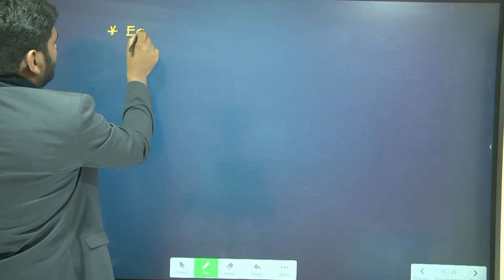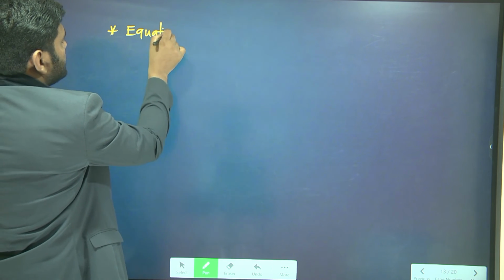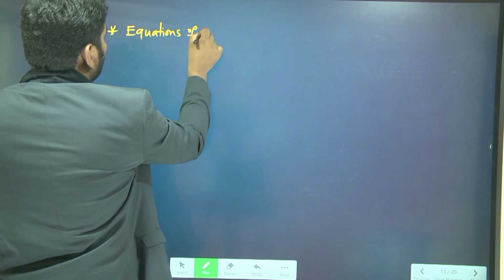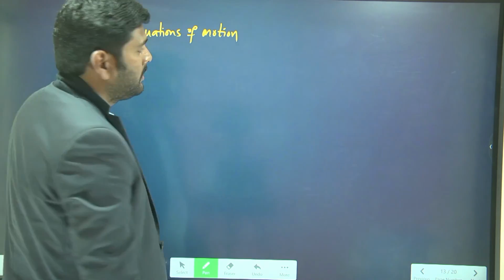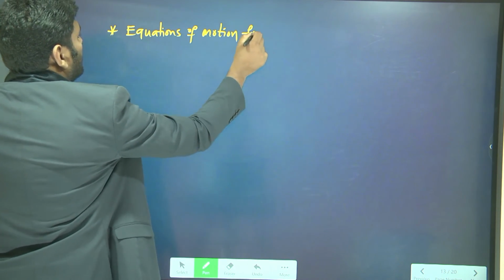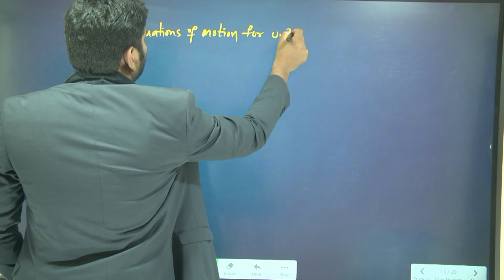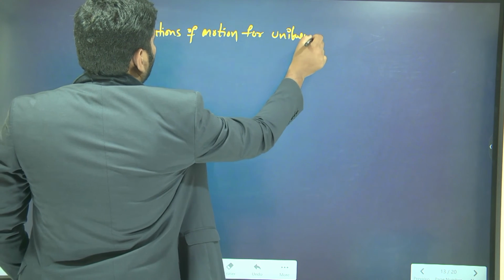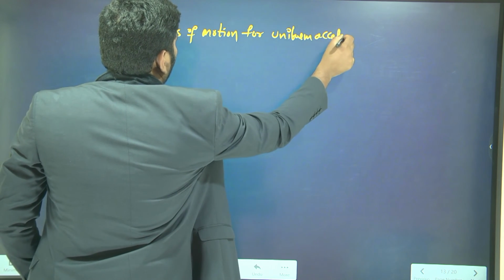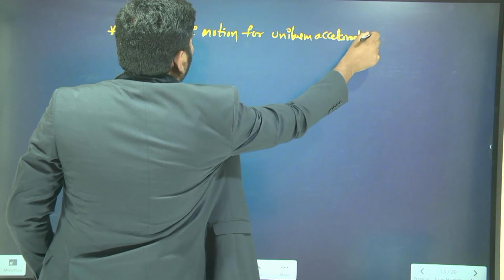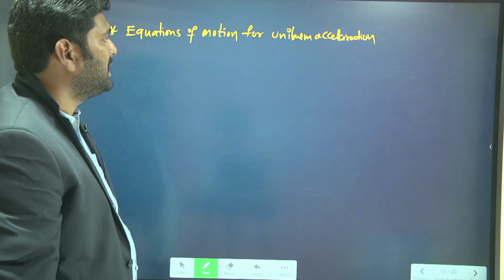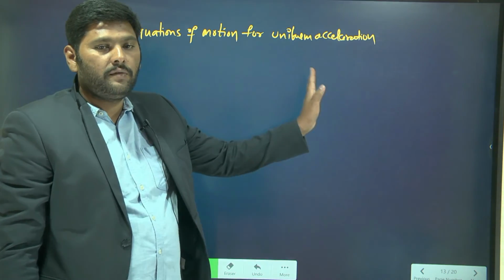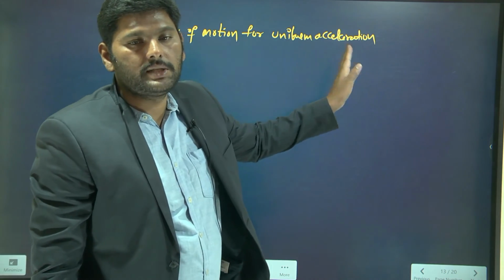Equations of motion for uniform acceleration. Uniform acceleration means the acceleration for every second remains the same.